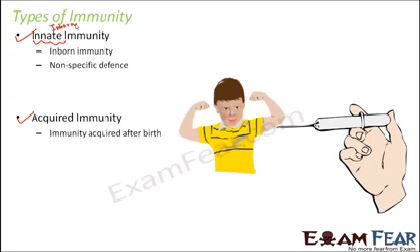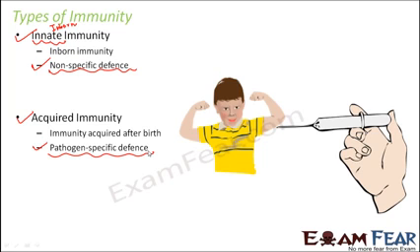Innate immunity is a non-specific defense. This type of immunity is not against a specific pathogen. It is general immunity, so that it can protect against all sorts of organisms or objects which are perceived as foreign. But acquired immunity is a pathogen specific defense. That means immunity may be provided to an organism against a specific pathogen.